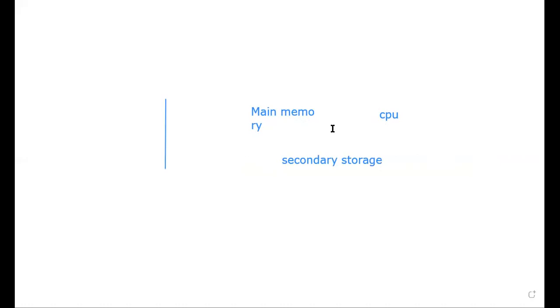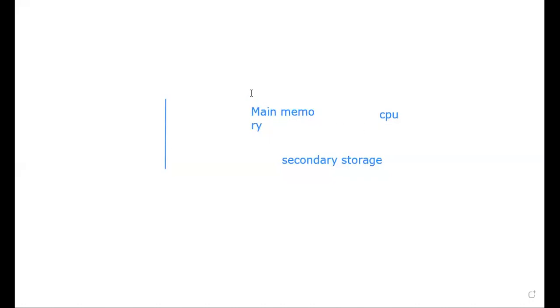So whatever job you want to execute needs to be placed into the main memory, and only then will the CPU execute it. Instead of calling it the CPU, we simply call it a processor. So in order to execute any job, one should place the contents in the main memory. There is no connectivity between the CPU and the secondary storage area.